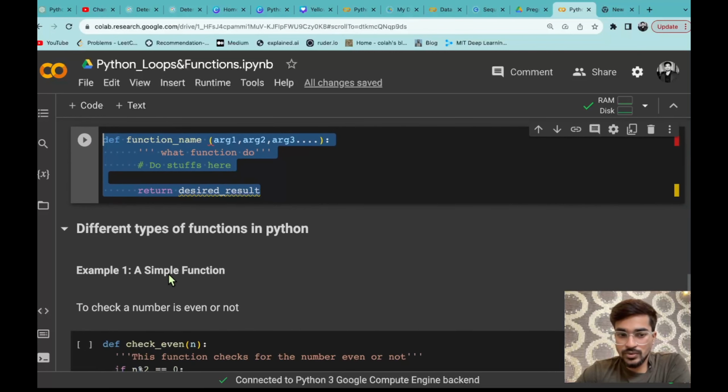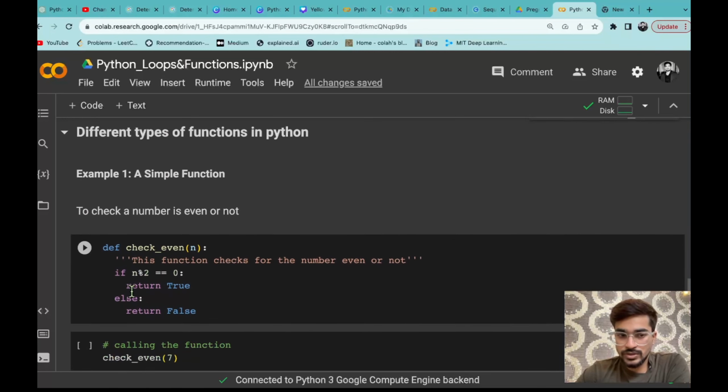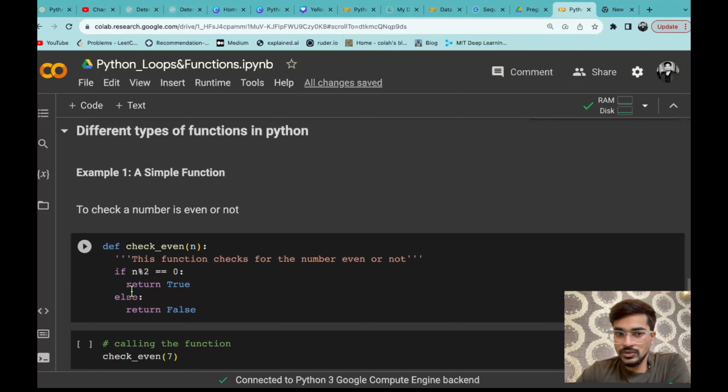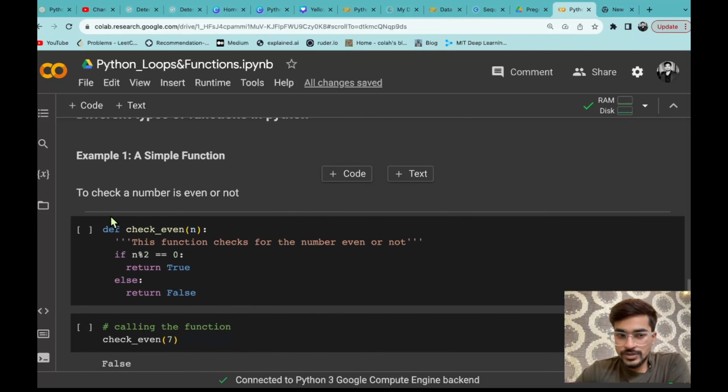Let's say we are going to start with a simple function. So there are many types of function that we can use. So first of all, we are going to start with a simple function. So the function is what? To check a number is even or not. That means we are going to check the number is even or not. That means we are not going to print it is odd or even.